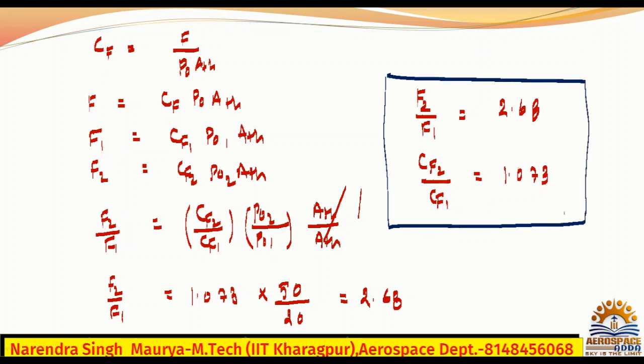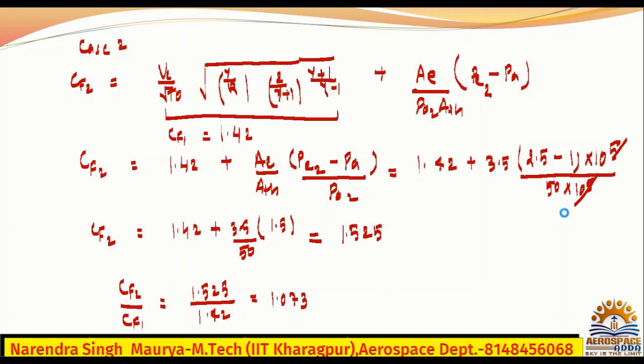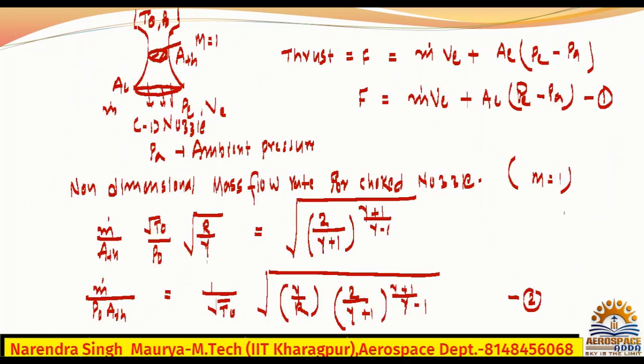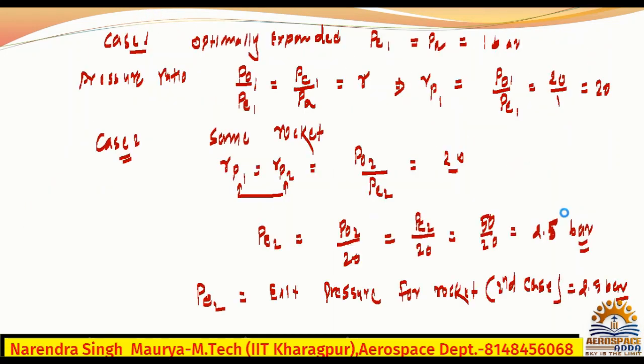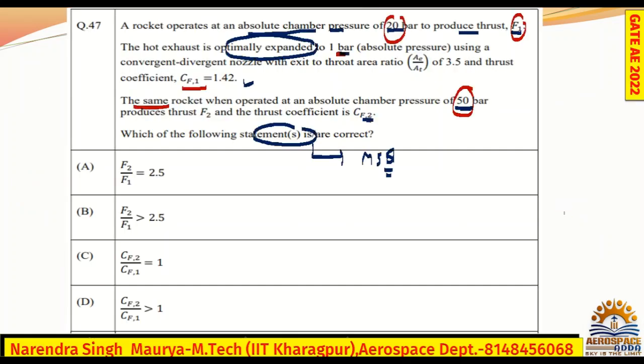Now we'll go for the options. Check F2 by F1, 2.68. Need to remember this. F2 by F1 you got 2.68. CF2 by CF1 you got 1.073.